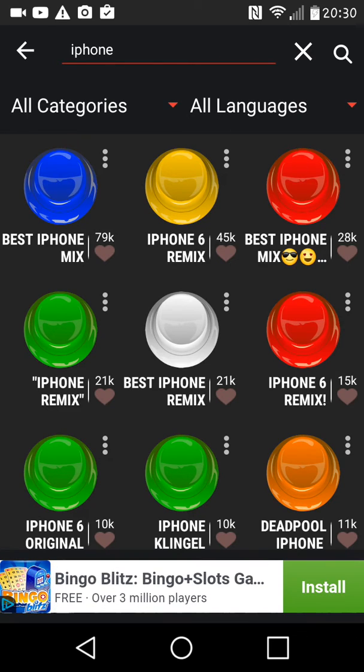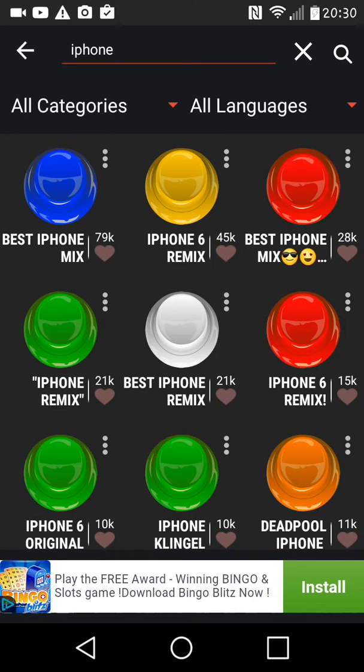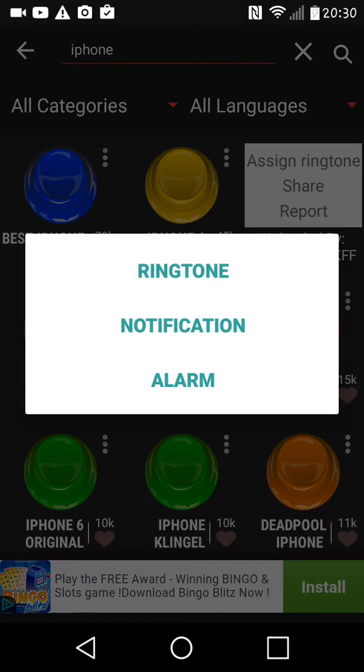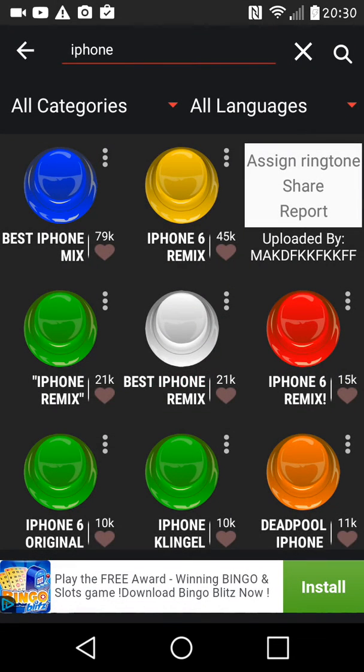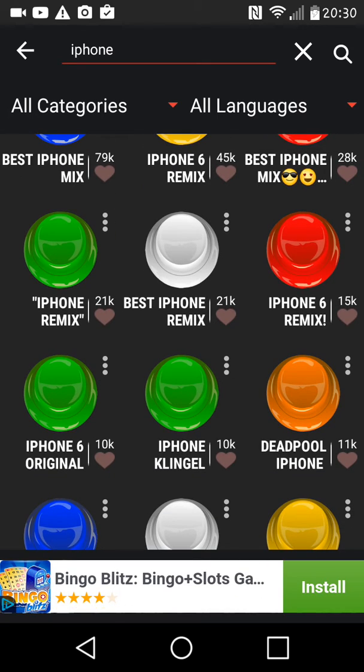And anyway, if you want to have one of these as your ringtone, alarm, or text, just hold the button, click assign ringtone, and you can see here it says ringtone, notification, or alarm. And if you click one of them, it will automatically set it so when someone calls you or texts you or your alarm goes off in the morning or something, then you will hear that noise.